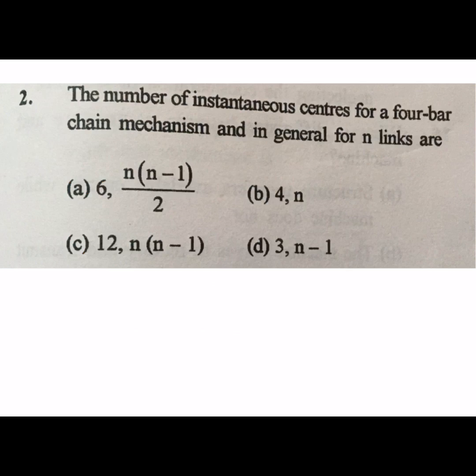Next question, the number of instantaneous centers for a 4-bar chain mechanism in general for n links are how much? So number of instantaneous centers, I center, is equal to n into n minus 1 by 2. For a 4-bar chain mechanism, n equal to 4, number of links 4, so 4 into 4 minus 1 divided by 2 equals 6. Then the number of instantaneous centers is 6.